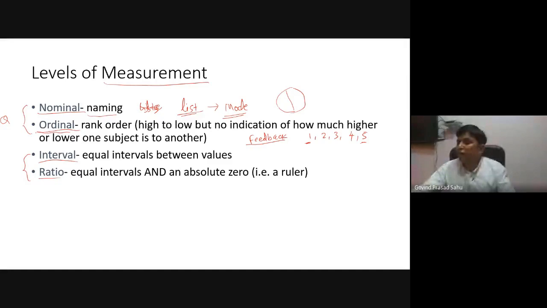This is an example of ordinal data. When the feedback value is 4 and another's is 3, we are aware that 4 has a better rank than 3. So we can arrange the data, although we cannot take the average of all the data.